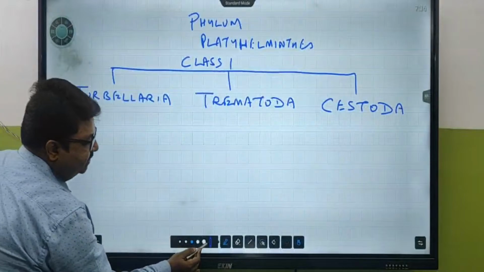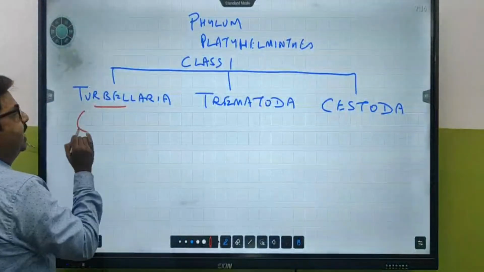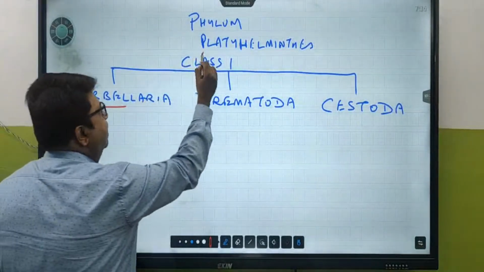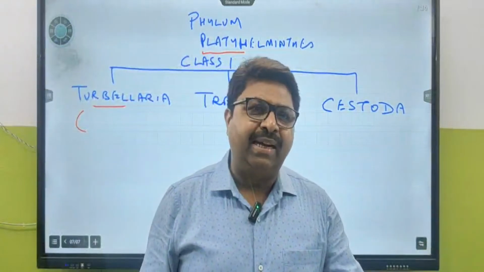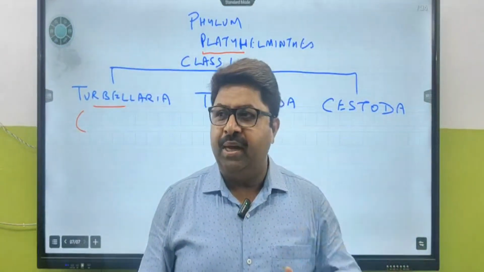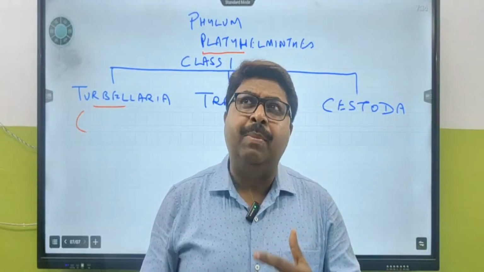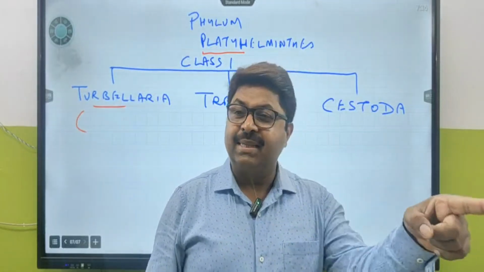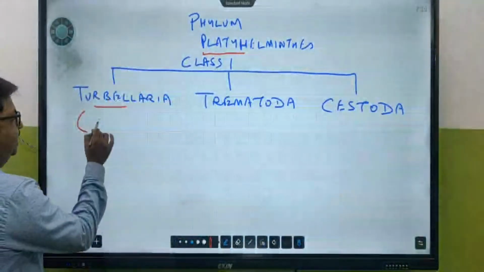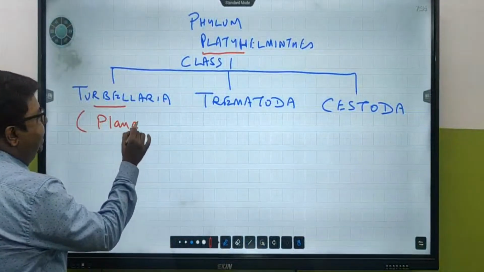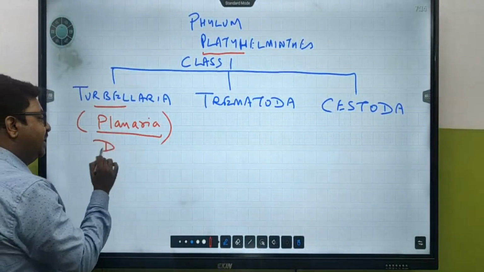Under Turbellaria, what is the example? Whenever Platyhelminthes comes to your mind, what comes to your mind? Tapeworm. Endoparasite or ectoparasite? They live inside the body. Endoparasites. So they are all parasitic, but there is an exception. The first one comes as the exception, Turbellaria. Under Turbellaria, the example is planaria, which is also called Dugesia.